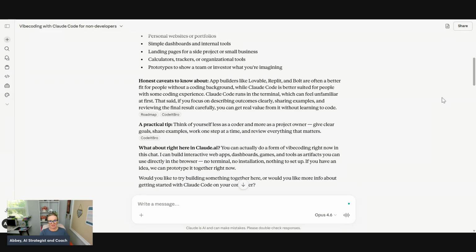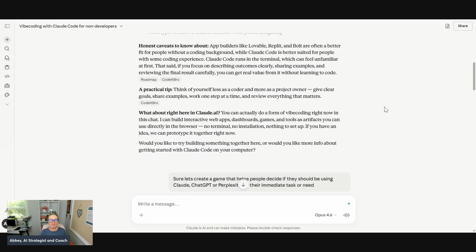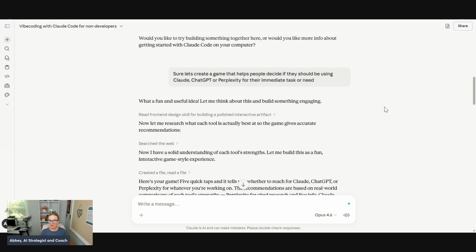App builders like Lovable, I would say for sure, Base 44, Replit and Bolt, I haven't tried, so I can't speak for those. It says they are often a better fit for people without a coding background because we don't want to have to go look up and use an API in order to build apps, and I didn't with this one. All right, so it gave me that information about vibe coding.